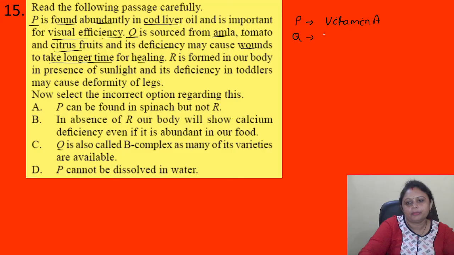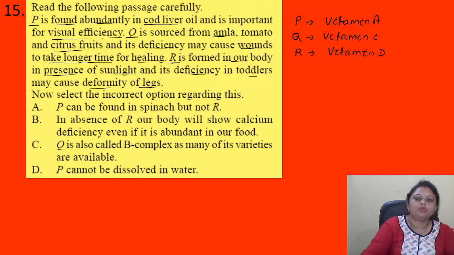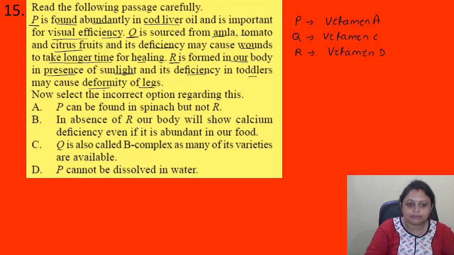So Q, it can be vitamin C. R is formed in our body in presence of sunlight and its deficiency in toddler cause deformities in leg. So R is vitamin D.